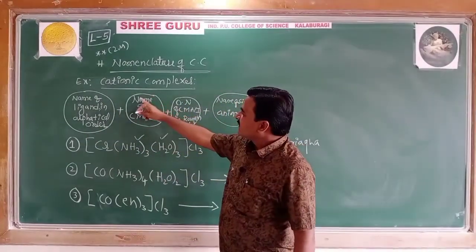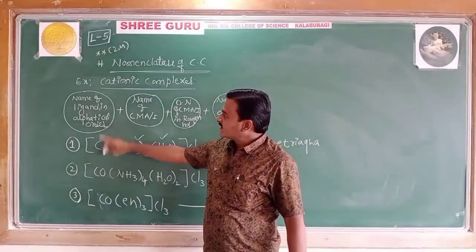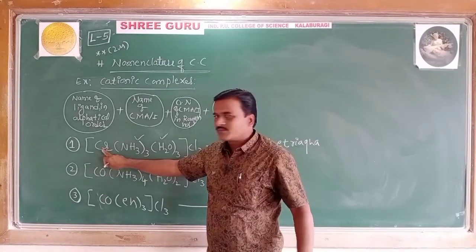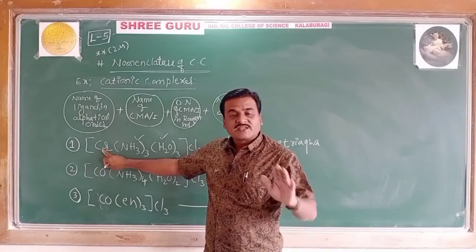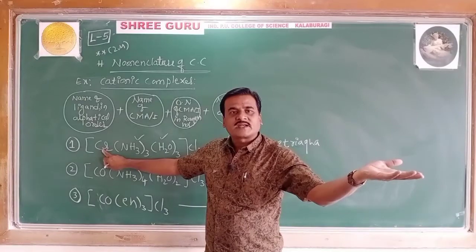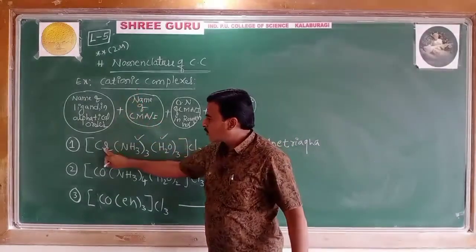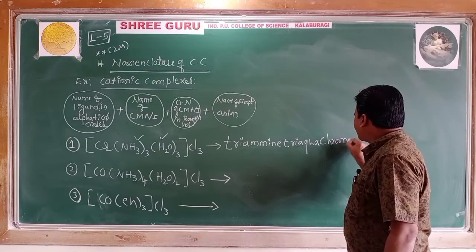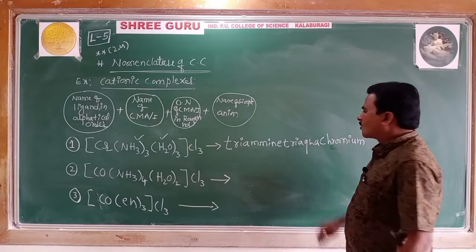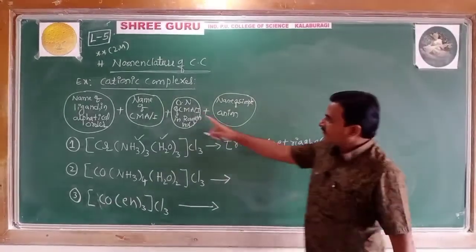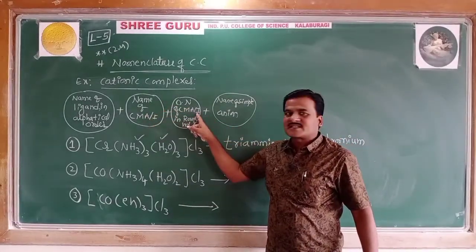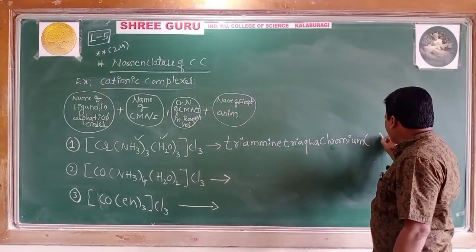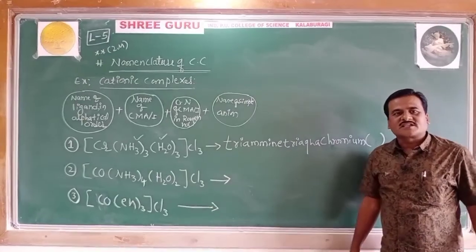What next? The name of the central metal atom. Since it is a cationic complex, the name of the metal is written as such, chromium itself. If it were anionic, it would be written as chromate, but in the cationic complex, chromium. With no gap, you write chromium. Then its oxidation number in Roman numerals, in the parenthesis.